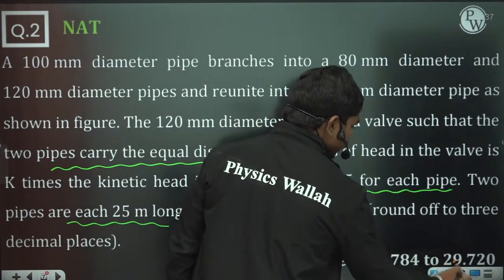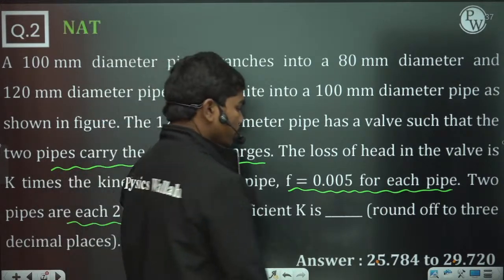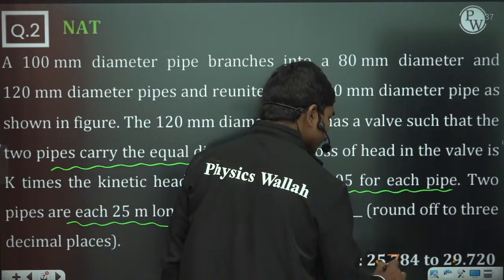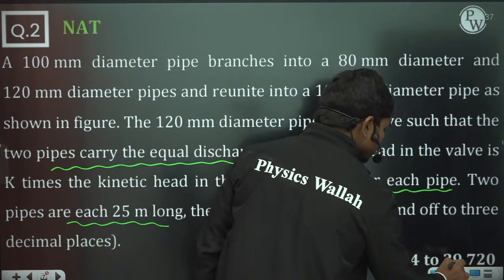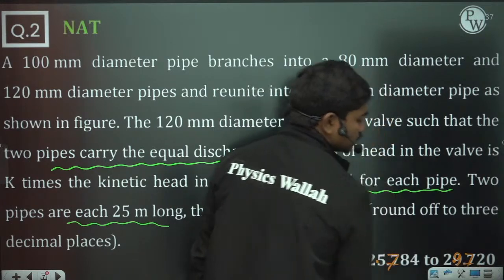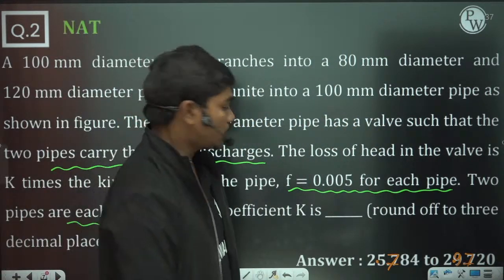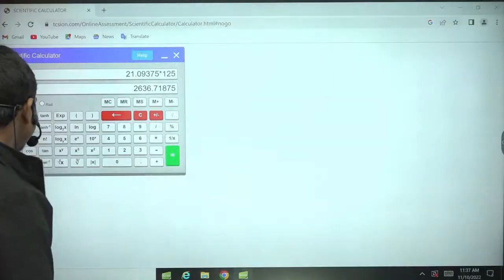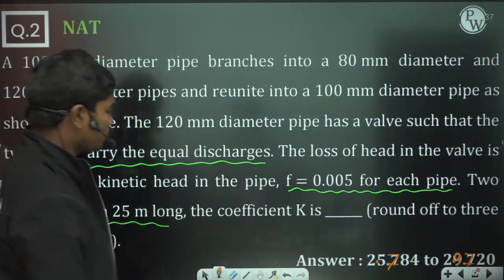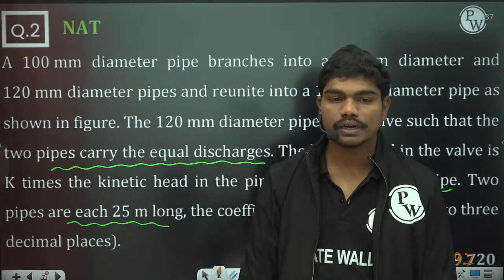Then I think we have made some decimal error in the calculation. So 2.6 is the correct answer, 2.636, correct? Yes, 2.636 is the correct answer for this question. Did you all get 2.636?